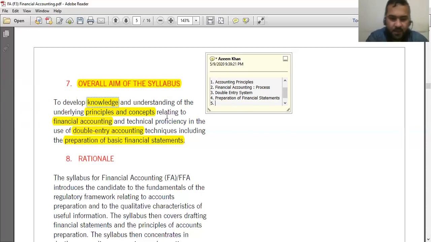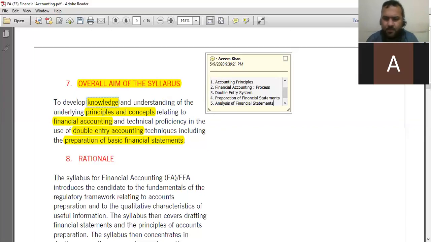And the last thing, the examiner will also test the analysis of financial statements. So these are the 5 areas that the examiner is going to test in the financial accounting paper. First one, accounting principles. Second one, financial accounting as a process.